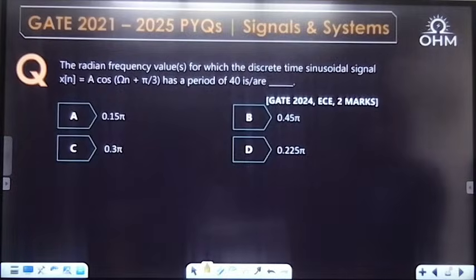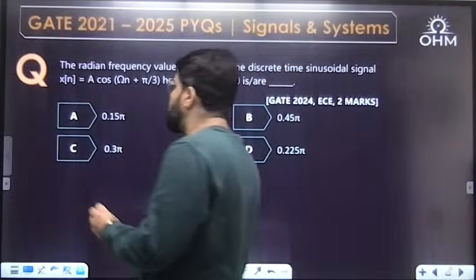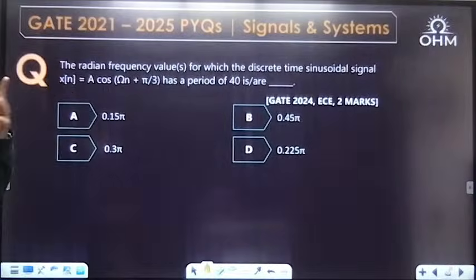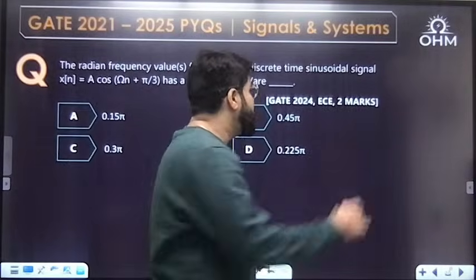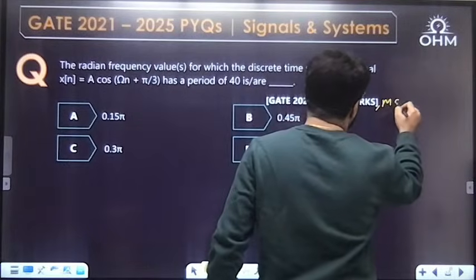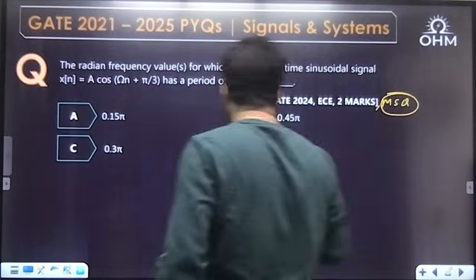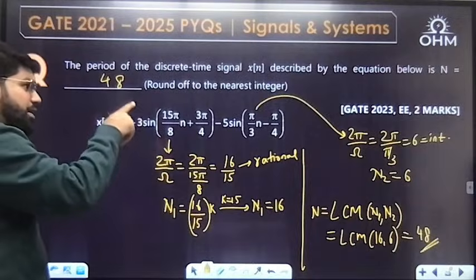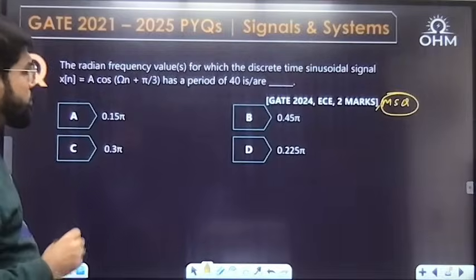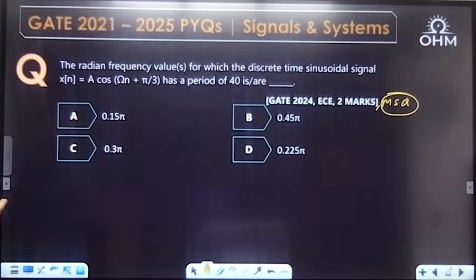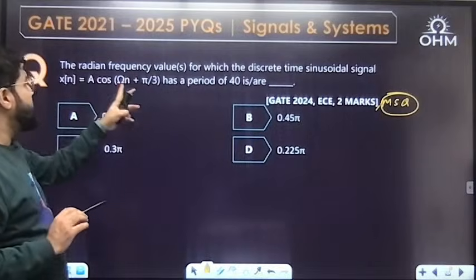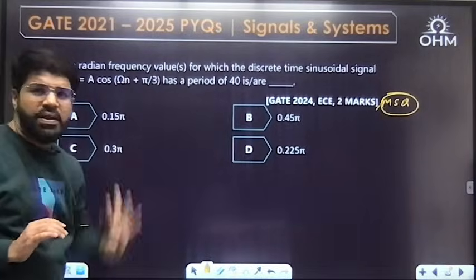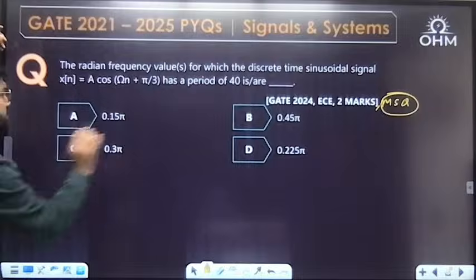The radian frequency values for which the discrete time sinusoidal signal x[n] equal to A cos(omega n plus pi by 3) has a period of 40. GATE 2024 EC, 2 marks question. It's an MSQ question. The previous one was an NAT question, GATE EE 2023-2024. Again on discrete time sinusoids. For what frequency does the signal have a period of 40? Now see, option by option I'll go.